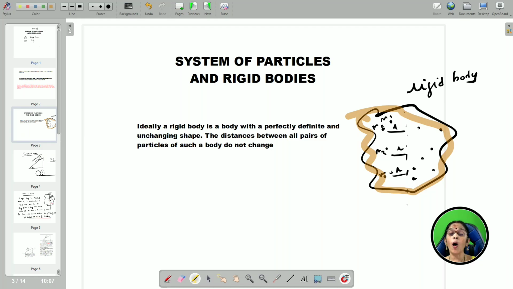It doesn't mean that every body should have a definite shape like a sphere or a cylinder or cone. That is also a rigid body, but it doesn't mean that only regular shapes are rigid bodies. It can have any shape. In such a rigid body I have taken, there are a lot of particles present, M1, M2, M3, etc. For all these particles, the distances remain the same. So that is called a rigid body.